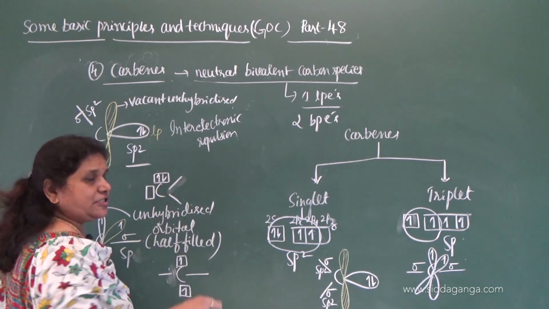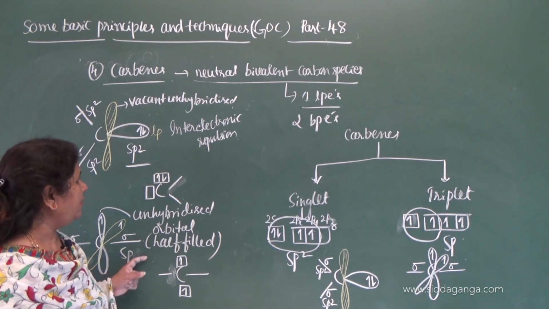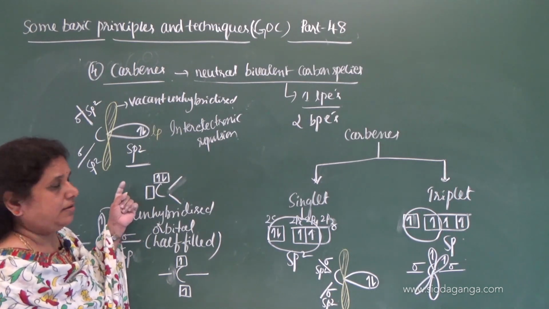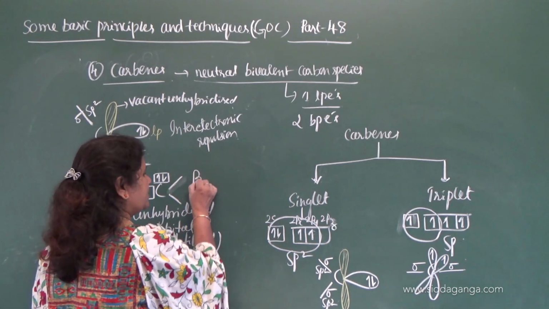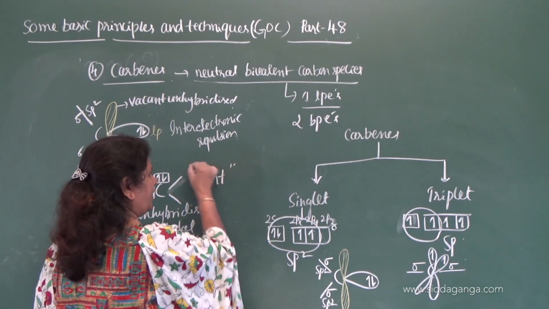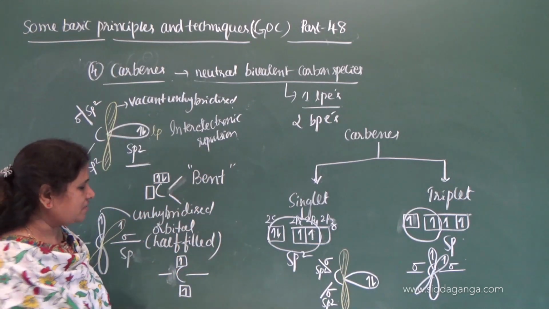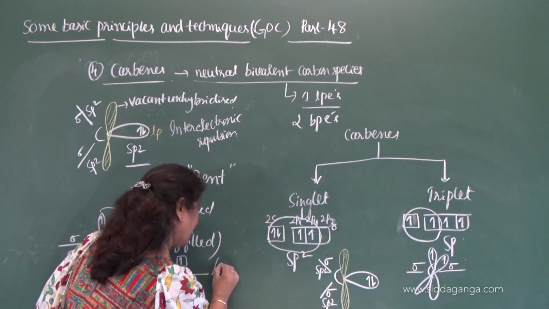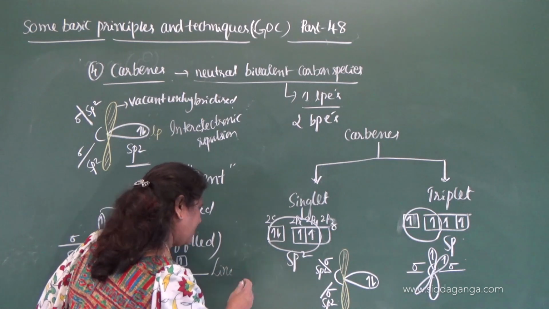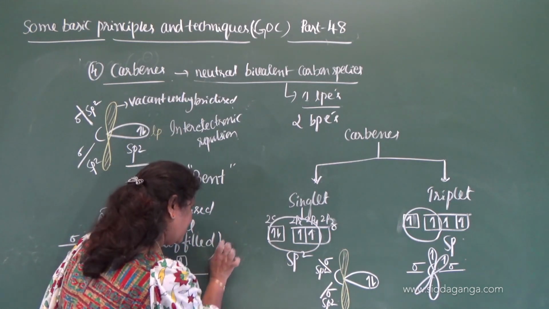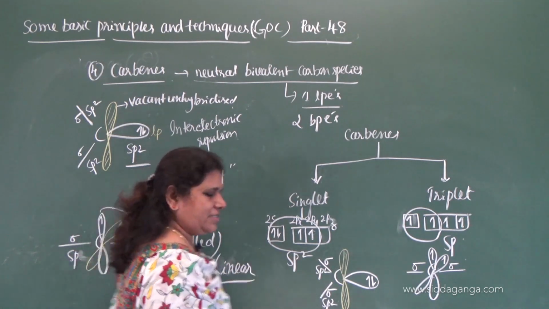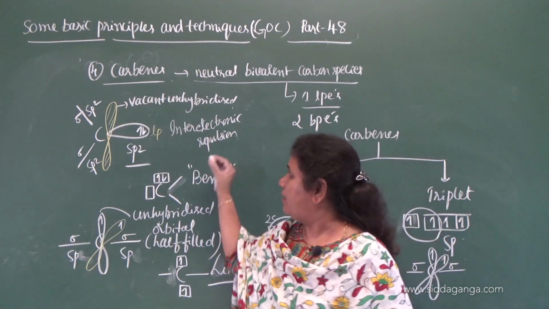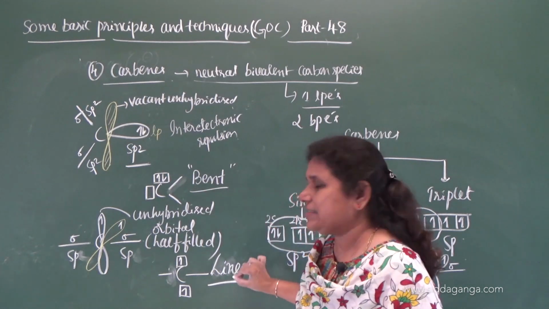On the basis of sp2, we can expect trigonal planar, but because of the presence of the lone pair, it possesses a bent structure, an inverted bent structure, and here it is linear. So linear geometry. Okay. So what is the geometry of singlet? This is bent and this is linear.